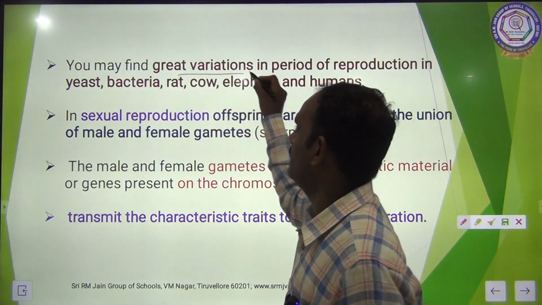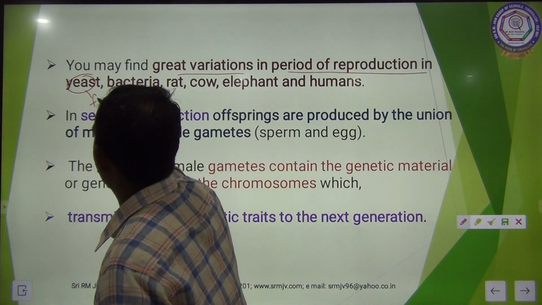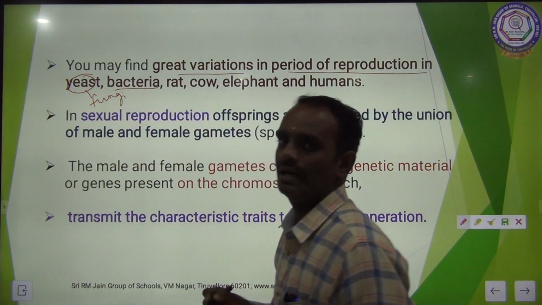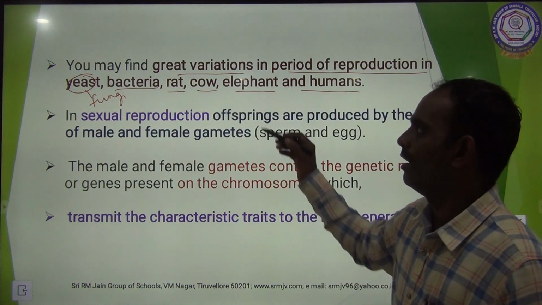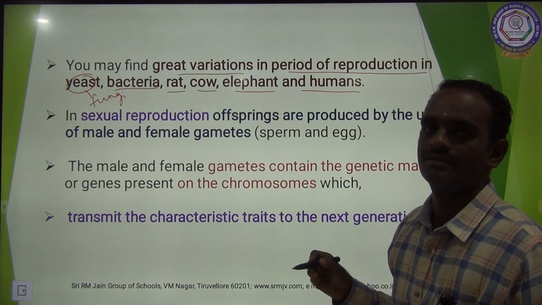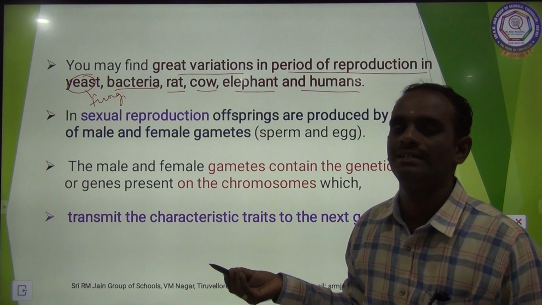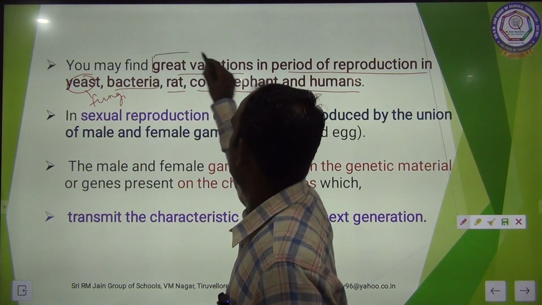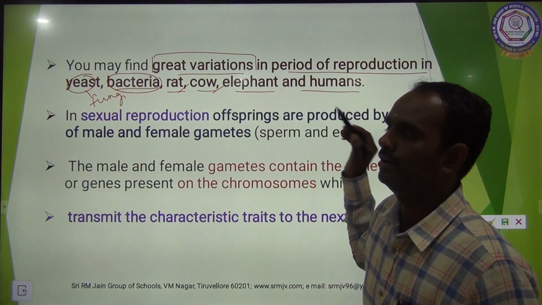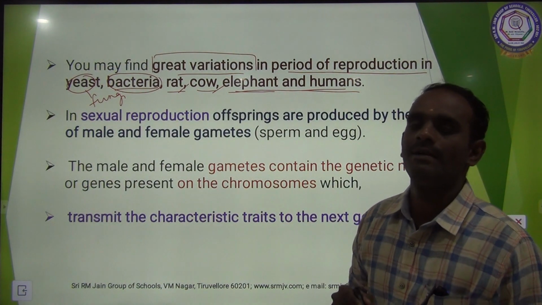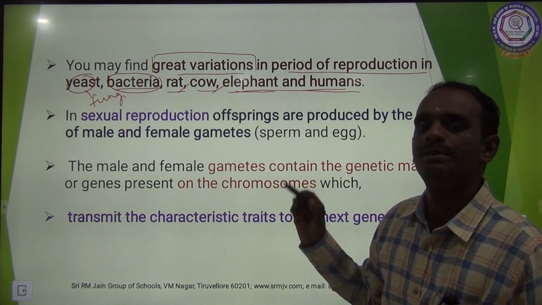You may find great variations in the period of reproduction in yeast. Yeast is nothing but fungi. Then bacteria, a microorganism, rat, cow, elephant and humans. All these are living organisms. So they differ in their size, structure, morphological character, everything. So they have great variations. The microorganism bacteria is very small. The rat and cow are all chordata, they come under kingdom Animalia. All these differ in their structure, character, habitat, etc.